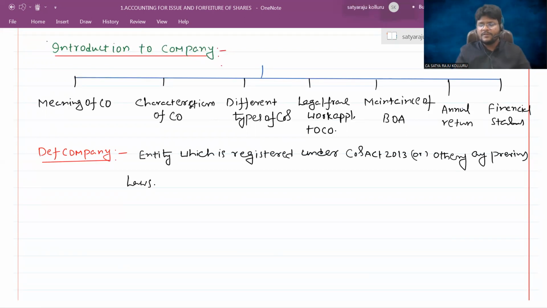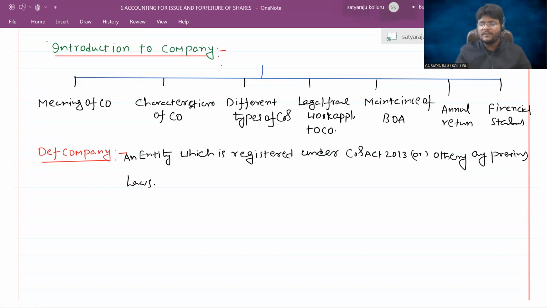An entity which is registered under Companies Act 2013 or under any other previous laws, then such entity is technically known as a company. This is the definition of a company given in the Companies Act 2013.